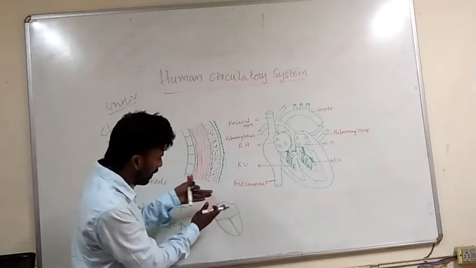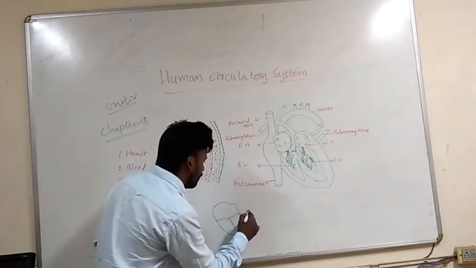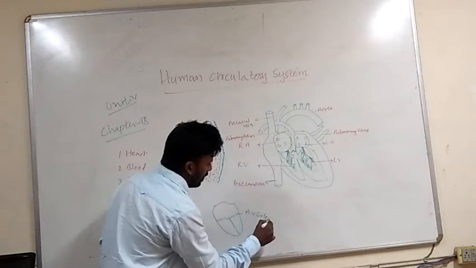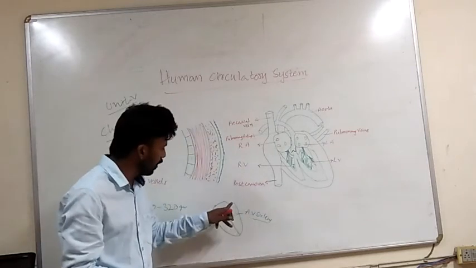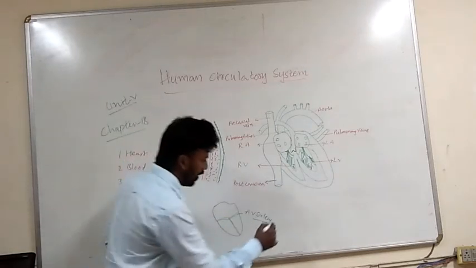The depression between the upper part and the lower part is known as the AV sulcus. AV means auricles and ventricles, so it is the auriculoventricular sulcus or coronary sulcus.